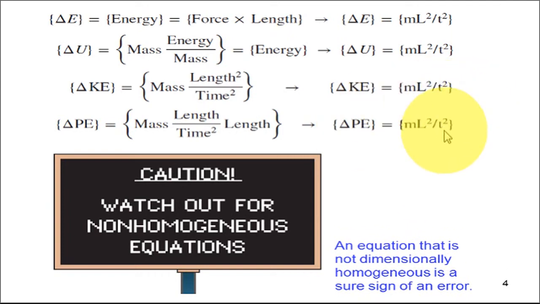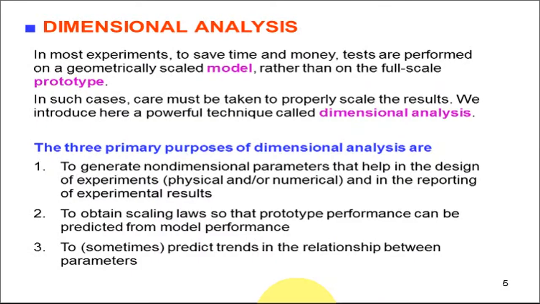So all of them have the same dimensions, hence the equation is called a dimensionally homogeneous equation. Also, there are certain equations in fluid mechanics and engineering which might be dimensionally non-homogeneous, but they are used in a certain range of accuracy and have some uses in engineering applications.